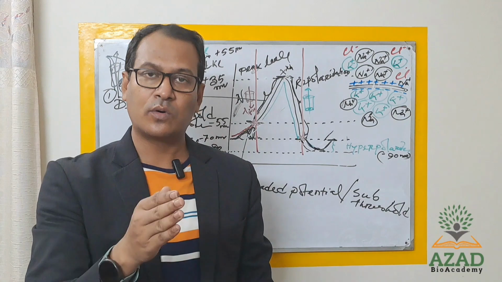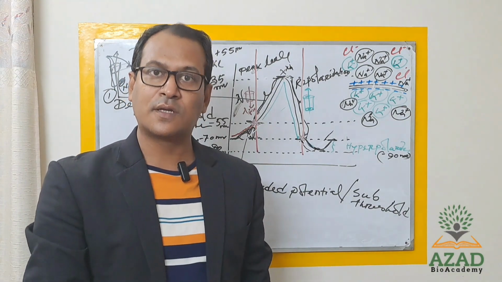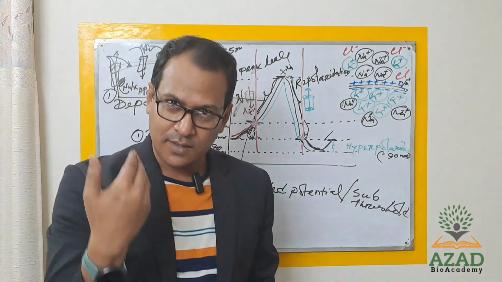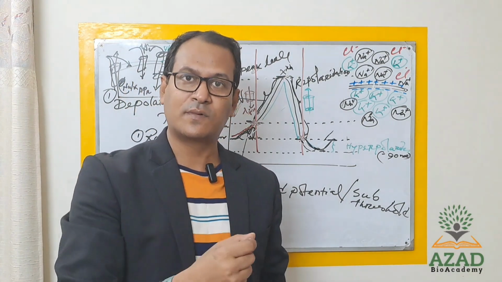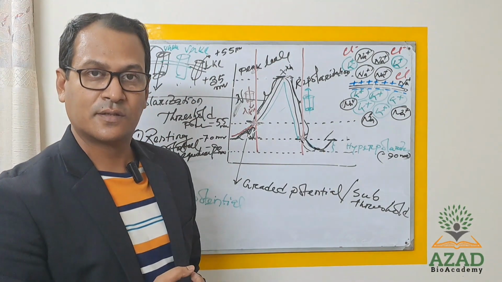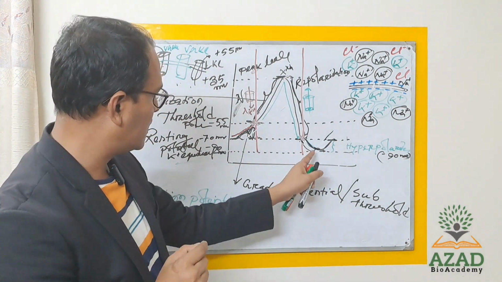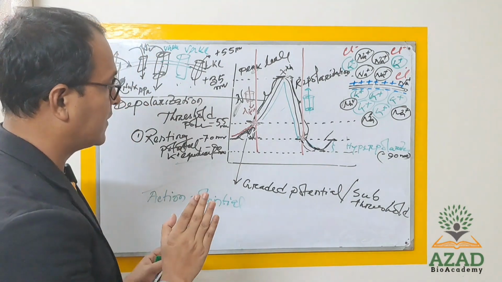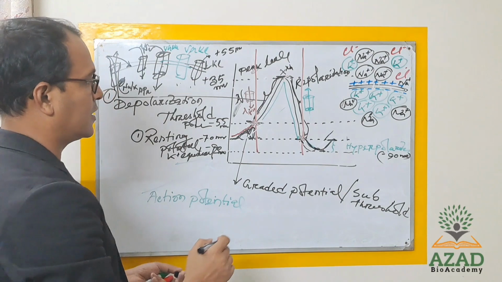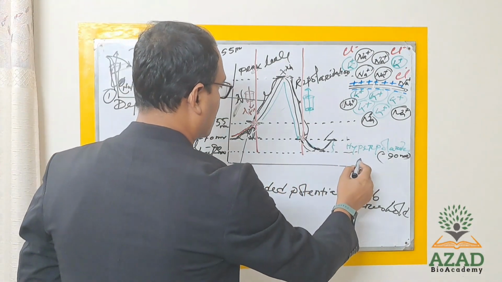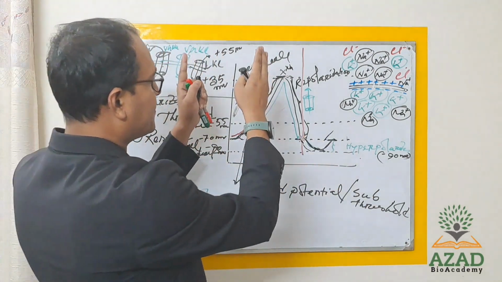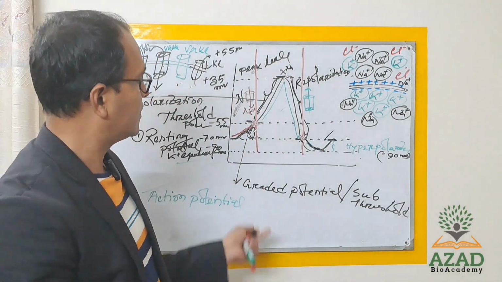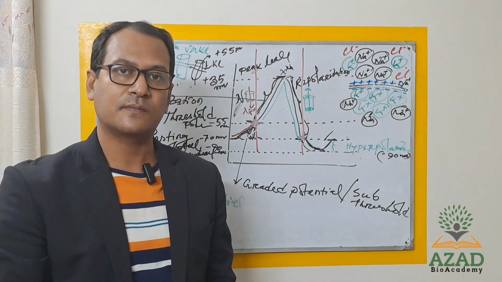But if you go below the rest, then you will go to sleep. So when the nerve is to some extent inactive, that is the hyperpolarized state. That is for very few milliseconds. So you can consider hyperpolarization is also a part of action potential. But truly, action potential means depolarization and repolarization. Okay, this is the action potential.